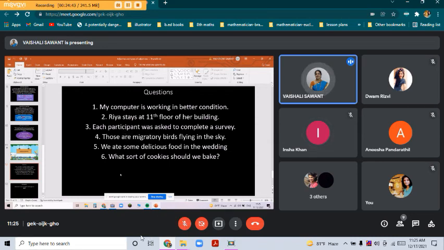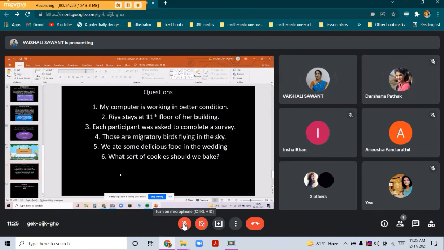Fourth, those are migratory birds flying in the sky. Migratory? No, it is those. Those is a demonstrative adjective. Migratory can also come, it will come in descriptive, but mostly it is those, that is demonstrative. Okay, migratory birds will come in descriptive, and those will come in demonstrative. That is the sentence, so you're correct.